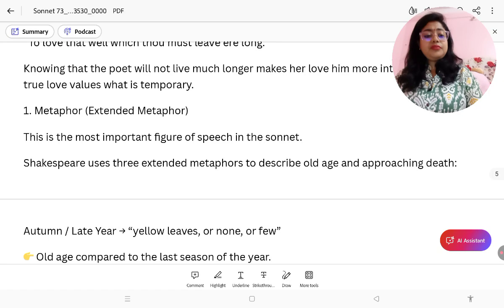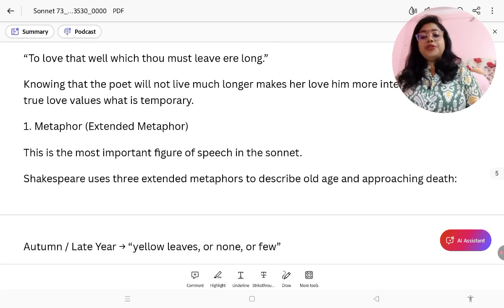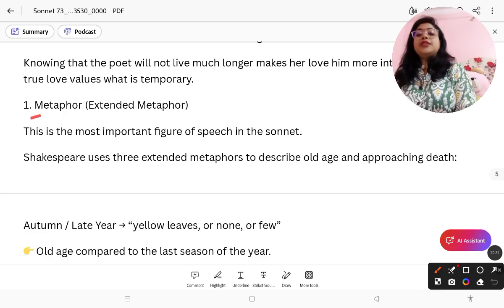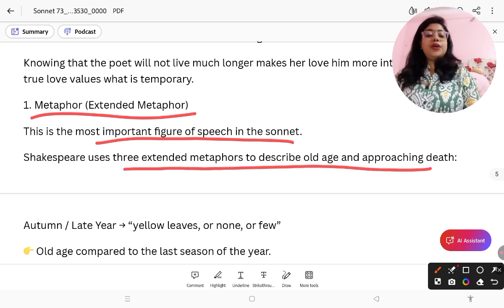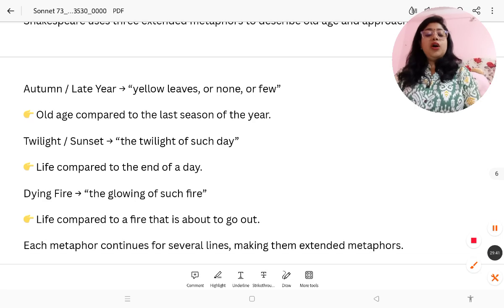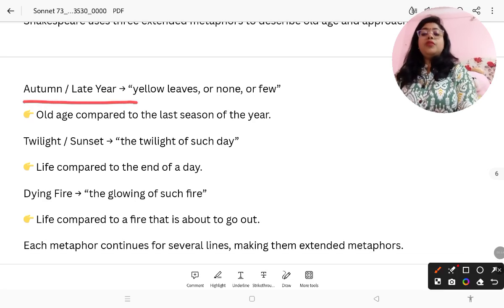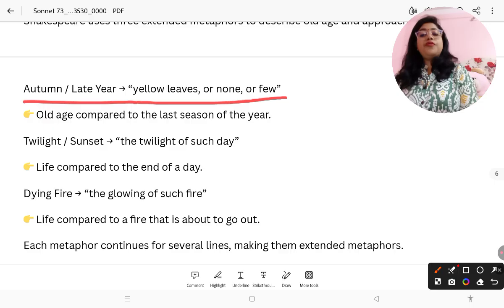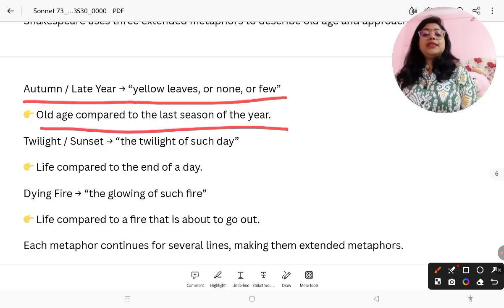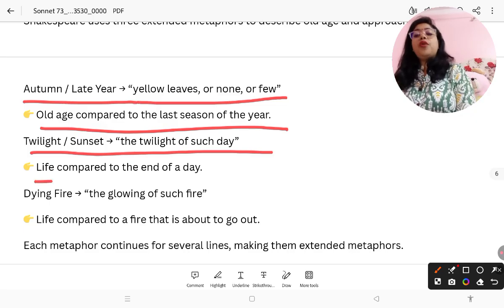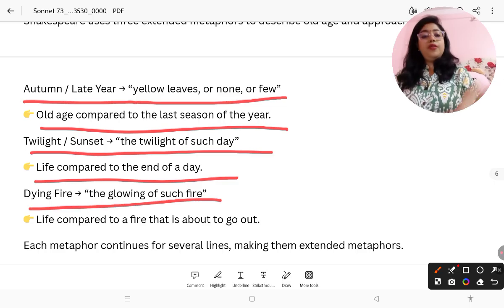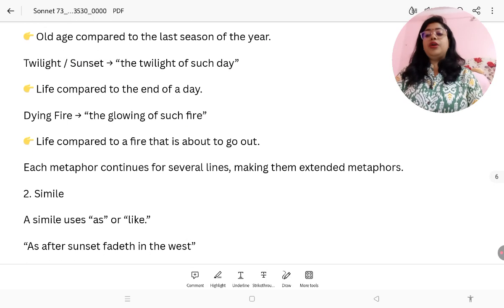there are some literary terms or figures of speech you should know. So the first one is extended metaphor. This is the most important figure of speech in the sonnets, and Shakespeare used three extended metaphors. First one is autumn, late year. Okay, autumn is described as late year. Yellow leaves, or none or few. Old age is compared to the last season of the year. Twilight with sunset, the twilight of such day. Life compared to the end of a dying fire. Okay, these three are the extended metaphors.